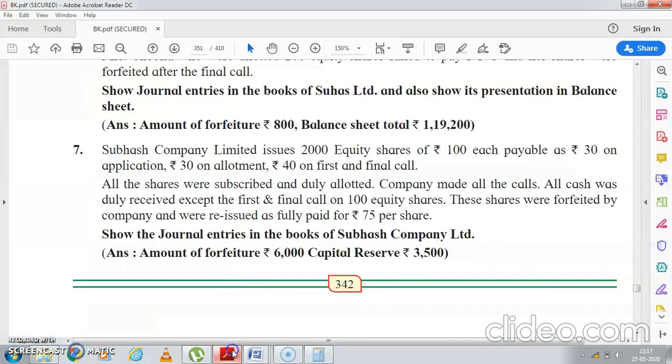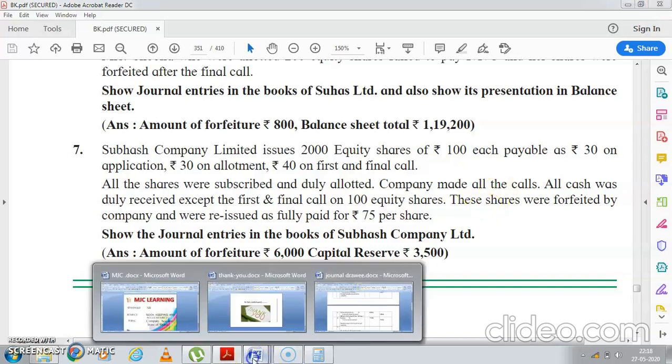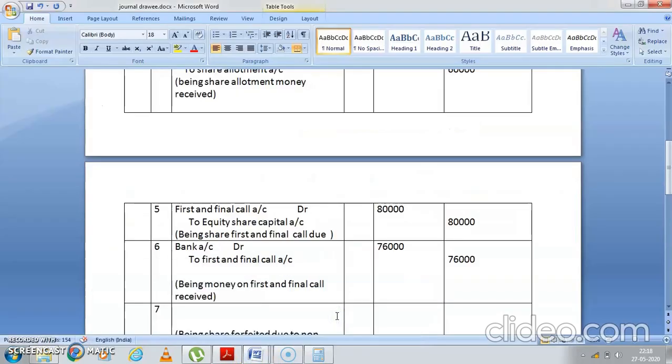So what are you doing after that? The company made all the calls, all the cash was received except first and final call on 100 equity shares. We did the entry for that. These shares were forfeited by the company. You know, forfeited. I told you what is the meaning of forfeiture. Forfeiture means compulsory termination of the membership due to non-payment of call money. You have made the call and the person has not paid the money, so you forfeit his share.